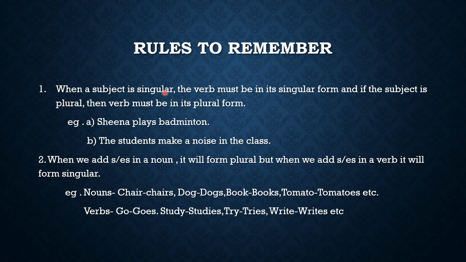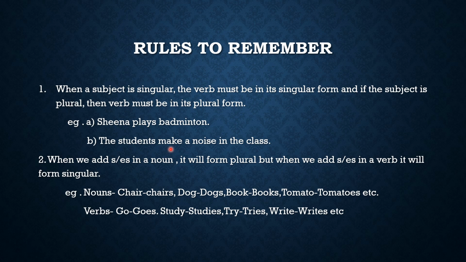When a subject is singular, the verb must be in the singular form. And if the subject is plural, then verb must be in its plural form. Now let's see with the help of an example. Okay. Sheena plays badminton. Sheena, this is your subject and it is singular. Sheena means one girl. We are talking about one girl. Plays. Now this is verb and it is also singular. This is what I want to tell you, that if the subject is singular, the verb must be in its singular form.